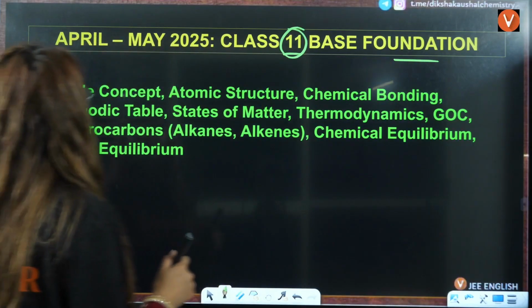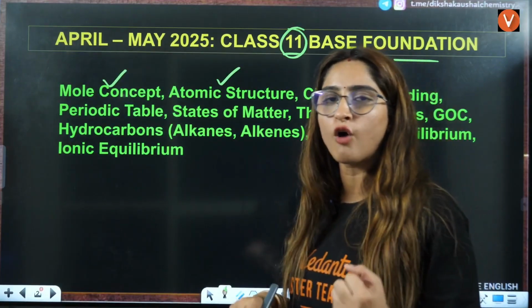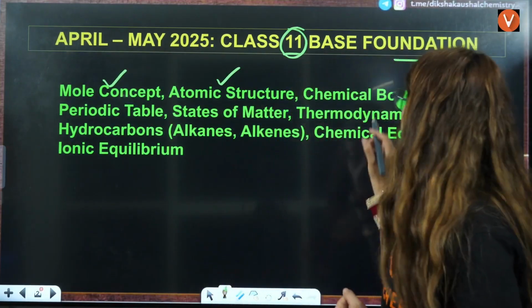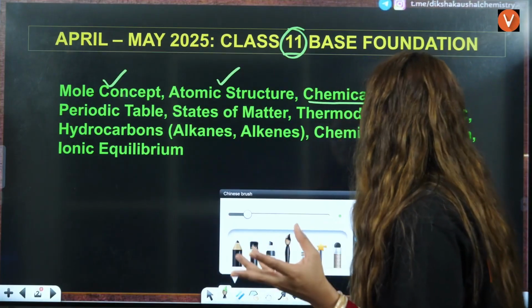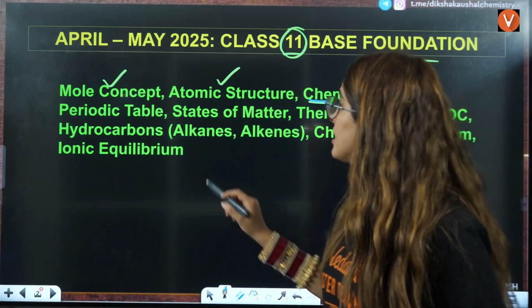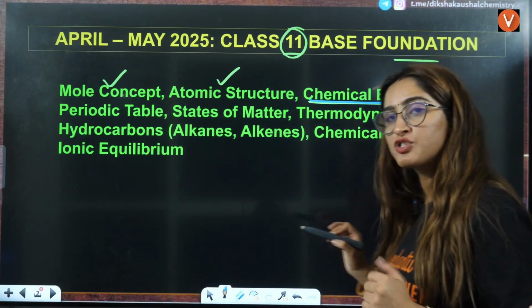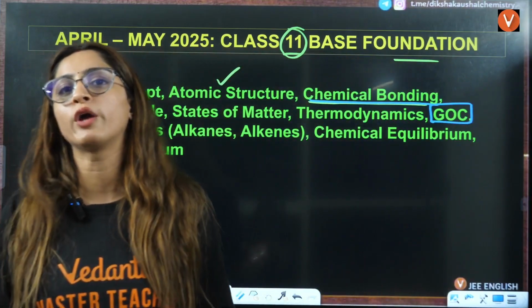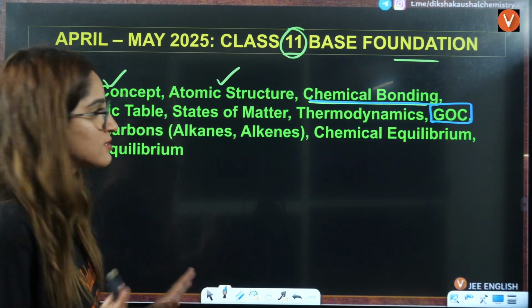So the chapters are mole concept and atomic structure. Mole concept is the basis of physical chemistry. Then you have chemical bonding, a very, very important chapter, because without this, you won't be able to understand even organic chemistry. GOC is also very important, because without GOC, there is no use of doing organic chemistry. You won't be able to understand the questions of JEE Mains and Advanced.